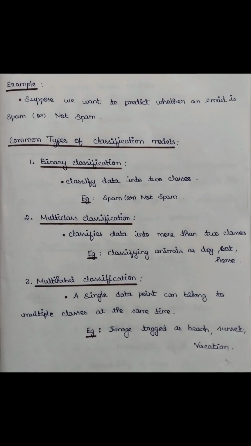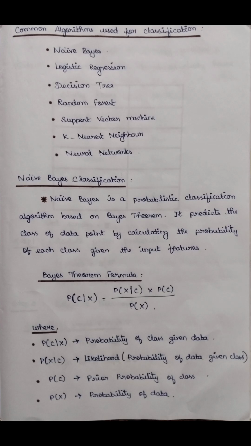Multi-class classification classifies data into more than two classes. For example, classifying animals as dog, cat, and horse. Multi-label classification: a single data point can belong to multiple classes at the same time. For example, an image tagged as beach, sunset, vacation. The common algorithms used for classification are Naive Bayes, logistic regression, decision tree, random forest, support vector machine, k nearest neighbor, neural networks.